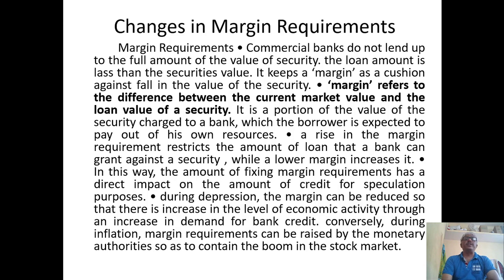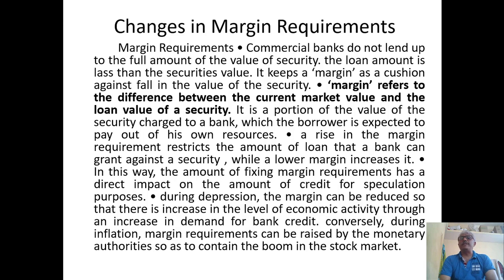A rise in the margin requirement restricts the amount of loan that a bank can grant against a security, while a lower margin increases it. Fixing the margin requirement has a direct impact on the amount of credit for speculation purposes. During a depression, the margin can be reduced so as to encourage economic activity by increasing demand for bank credit.